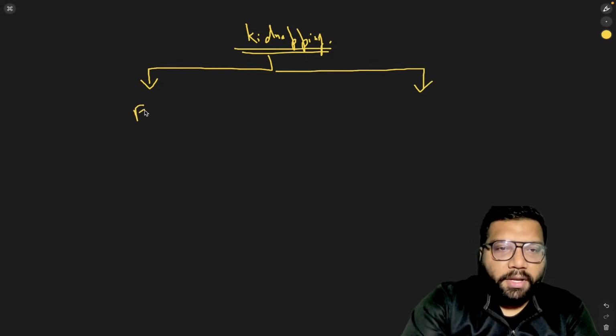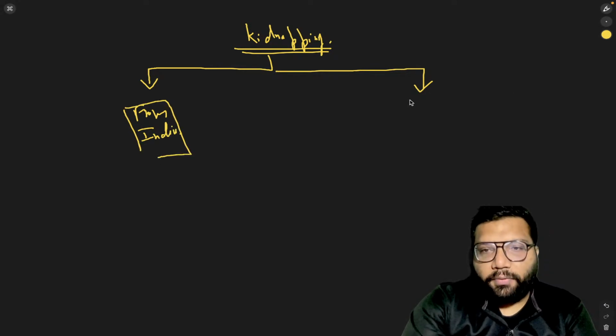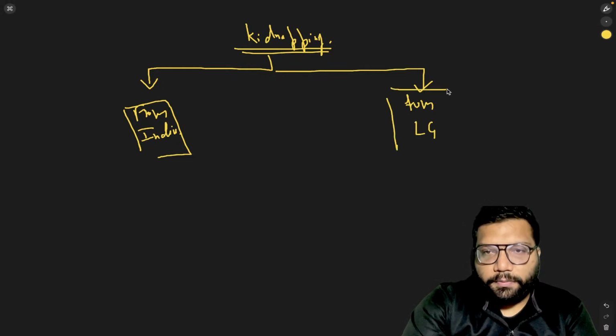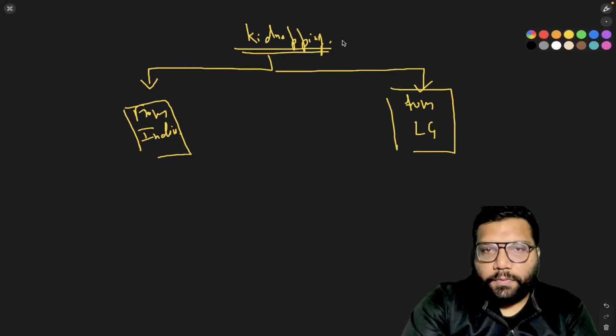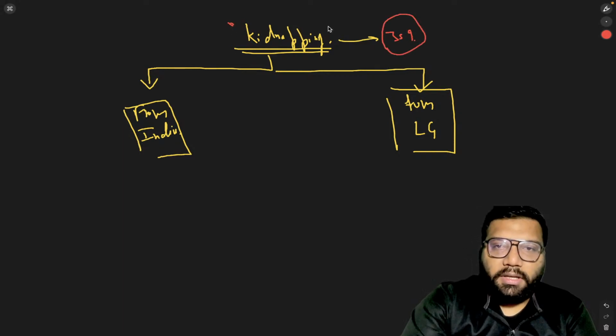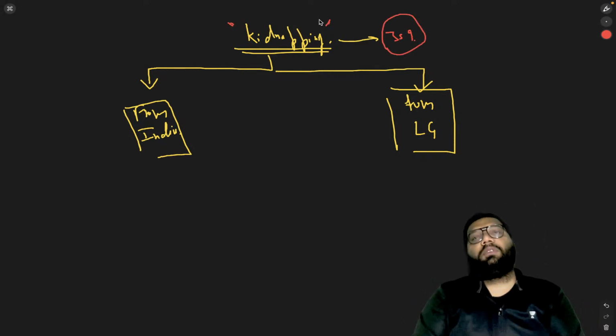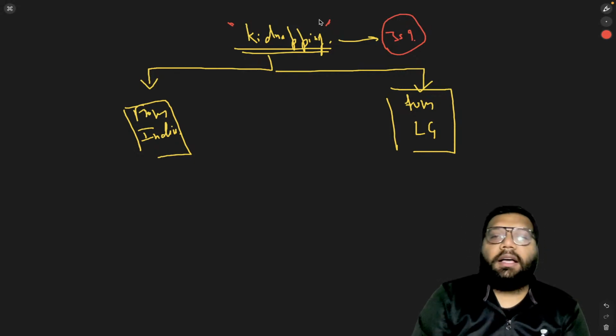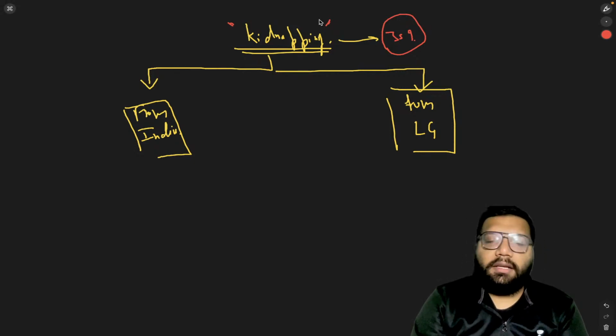One is kidnapping from India, and the other one is kidnapping from lawful guardianship. So this is your section 359. 359 just tells you that the kidnapping is of two types. One is from India, the other one is from lawful guardianship.